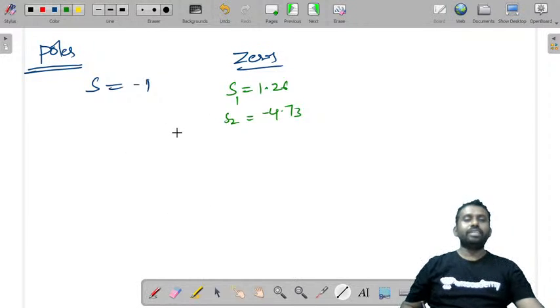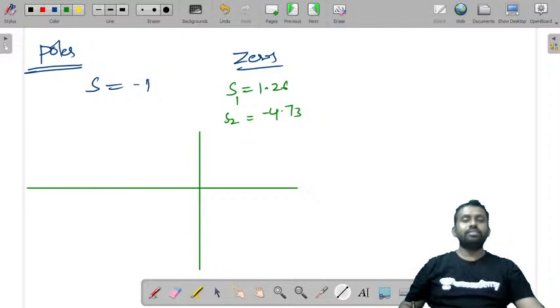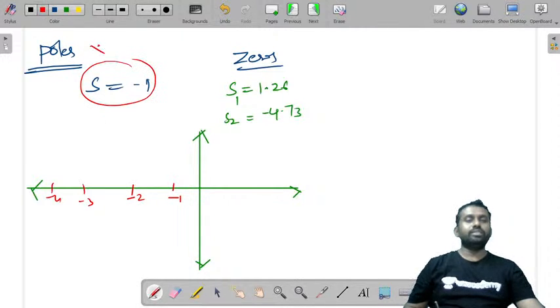Now let's try to sketch this. So let us assume this as imaginary axis, this as real axis. So if you can just plot, this is minus 1, minus 2, minus 3, minus 4. And if you see the pole, this is a cross.